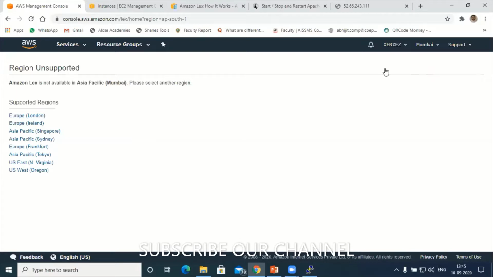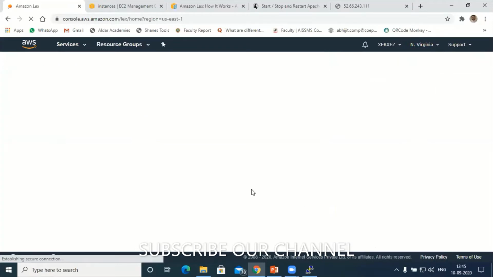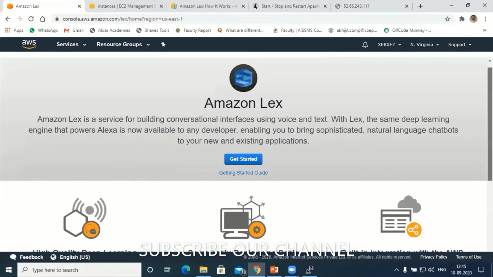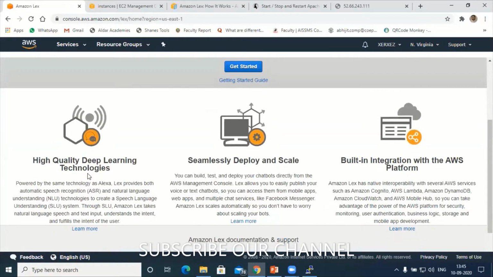So instead of creating the chatbot in the Mumbai region, I'll create it in the Virginia region. These are the supported regions, remember. I can create in Singapore, Sydney, etc. For the timing, I'll select North Virginia region. So this is the main console of our chatbot. It supports machine learning and deep learning technology.